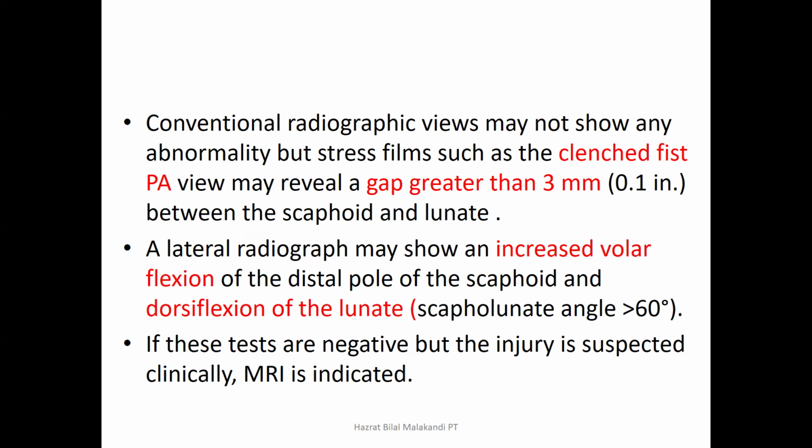A lateral radiograph may show an increased palmar flexion of the distal pole of the scaphoid and dorsiflexion of the lunate, because of which the scapholunate angle will be more than 60. The normal scapholunate angle should be between 30 degrees and 60 degrees. If this is less than 30 degrees, then also an abnormality is present, and if the scapholunate angle is more than 60, then also abnormality.